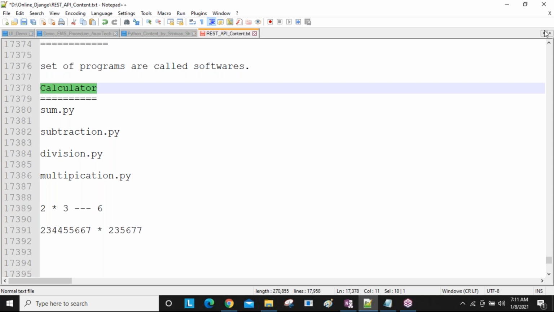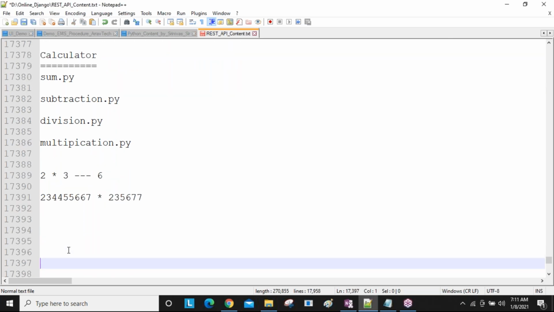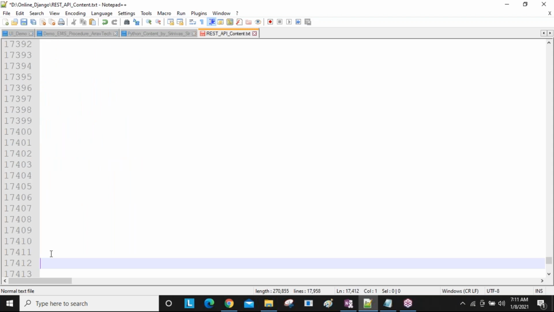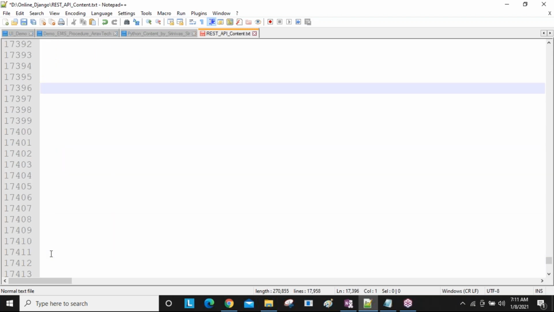Using our Django framework, we are going to develop these kinds of softwares. To develop softwares, first of all, frameworks are required. Django is a framework, I told you. So what is a framework? We need to have knowledge of it.